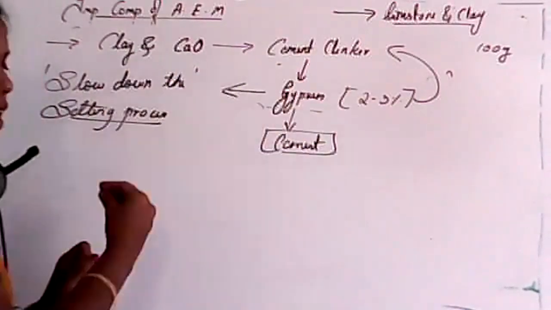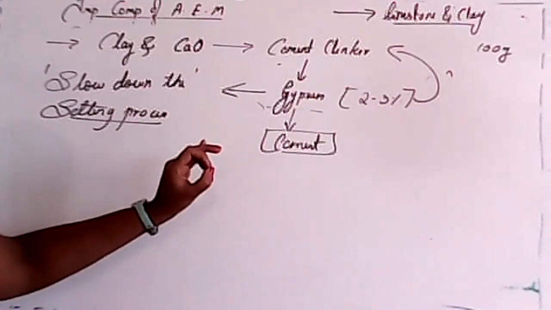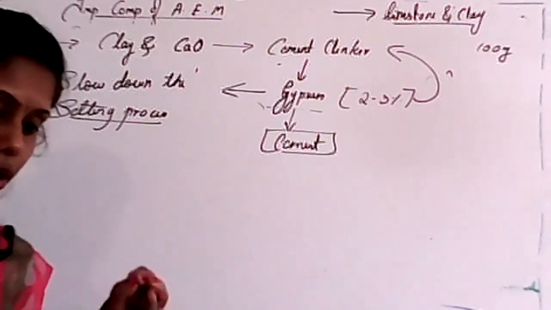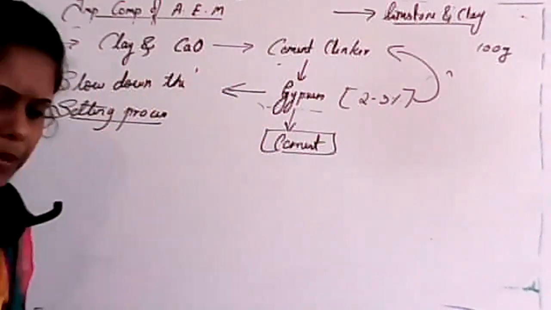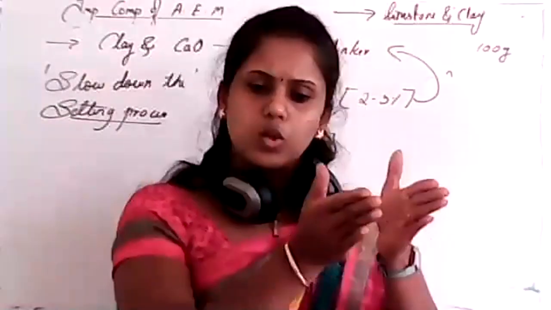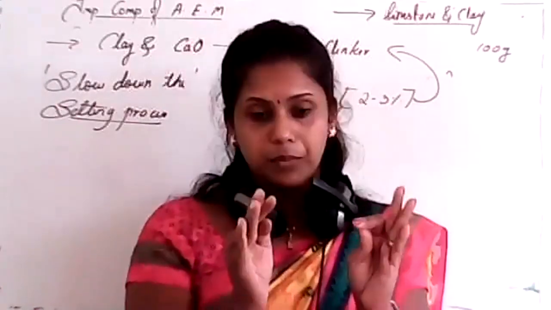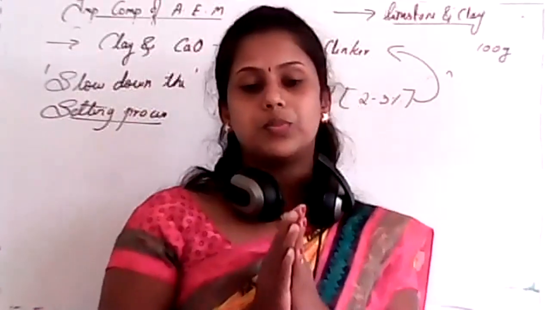So whenever we add gypsum, it will slow down the setting process. Clear? If it slows down the setting of cement, what will happen, student? It will set slowly so that it will get more hardness. It is very important, and we must know this. Okay, you have to remember this point, student.